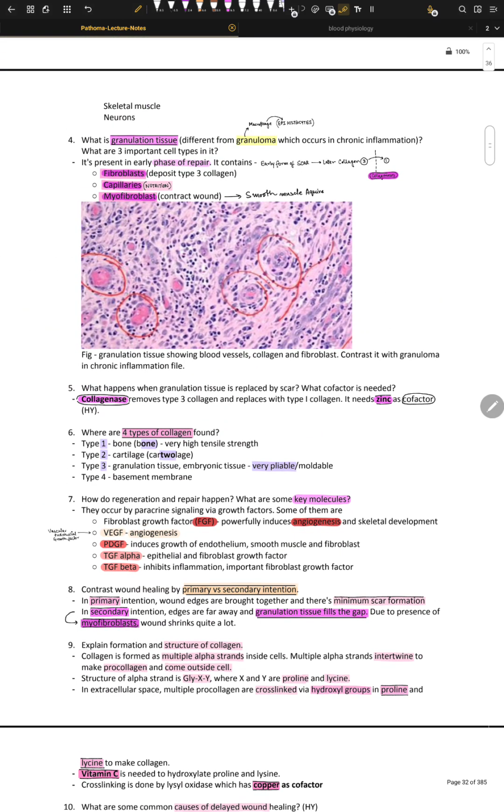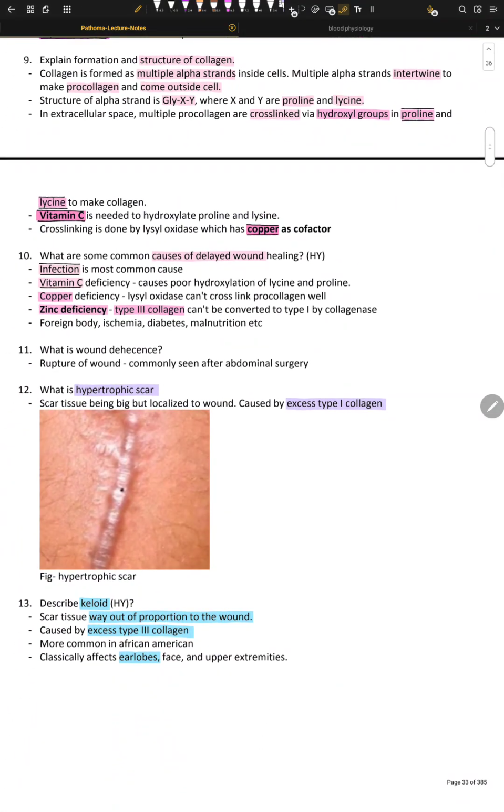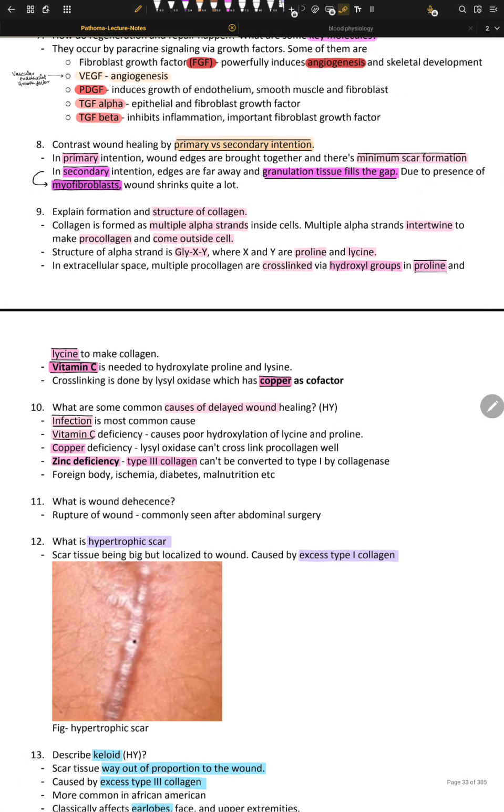Zinc is needed as a cofactor for the transformation of type 3 into type 1. But for the cross-linking of these alpha collagen chains, we need copper.